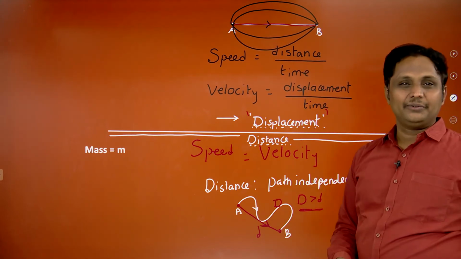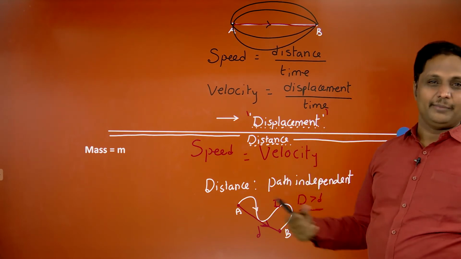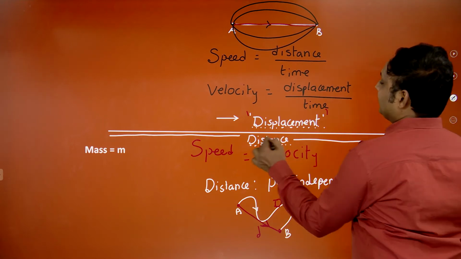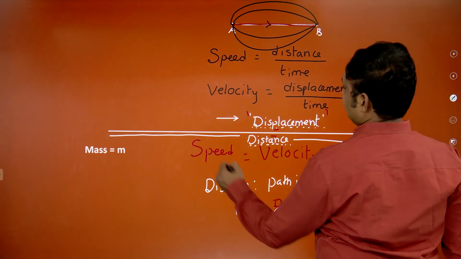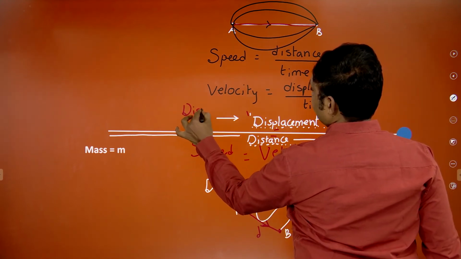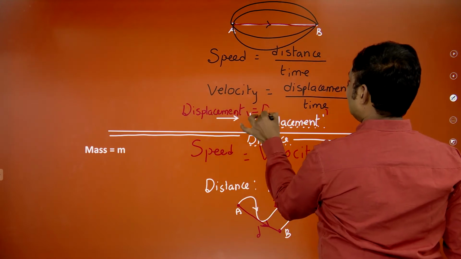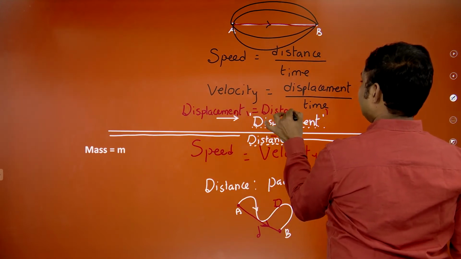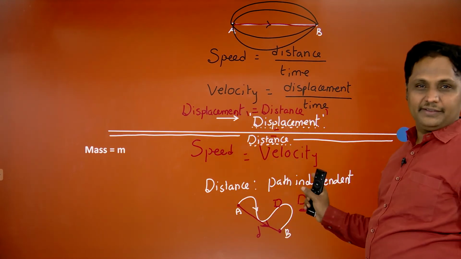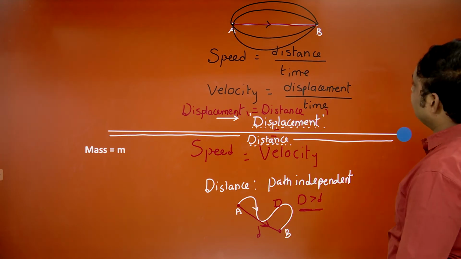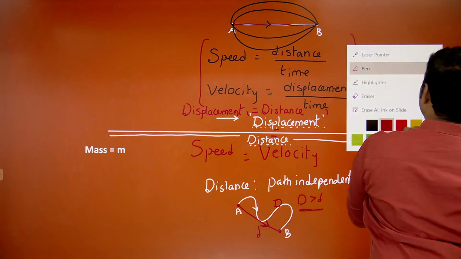Okay, it's very clear. One body is going to have displacement, motion along one dimension. What are the displacement and distance? Both are going to be the same. Say yes or no? Yes, both are going to be the same. Therefore, displacement is equal to distance. It's very clear. It will take the time t, suppose 10 seconds or whatever. Are these two going to be equal? In case of 1D, we just have to erase that.